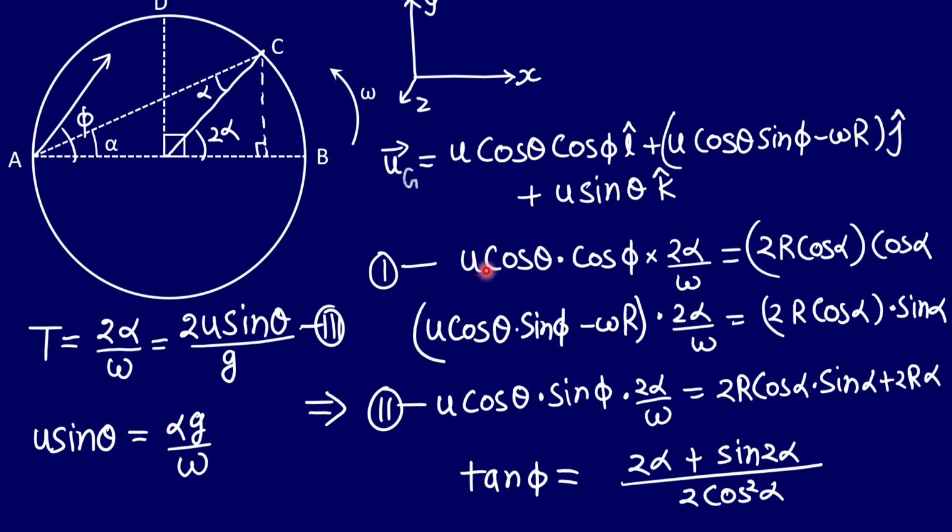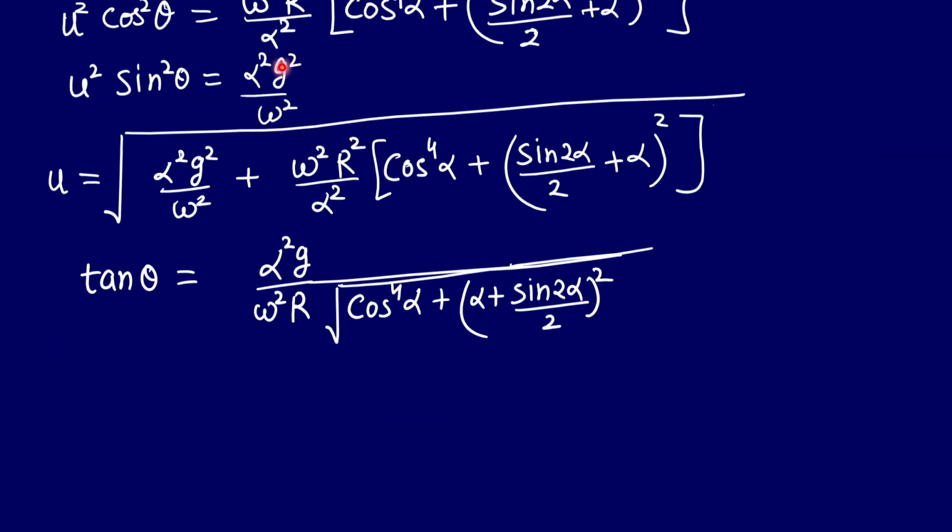Yes, we can just square equation number 1 and equation number 2 and add them up, right? So that is what we did. So that is how we got u square cos square theta, and we already had the information of u sine theta. So we just squared these two and added these two quantities. You will get the value of u square on the left hand side, and you just have to add these two terms and take the square root of all this term. So you'll get the value of u.